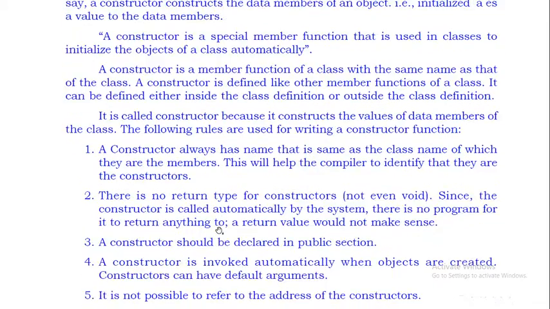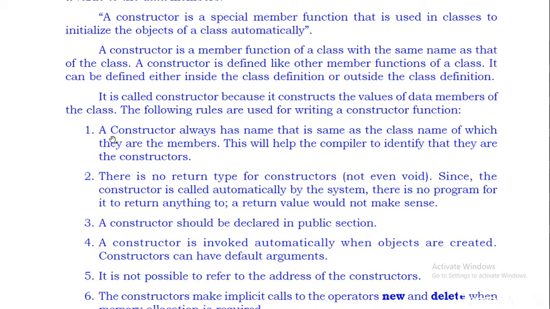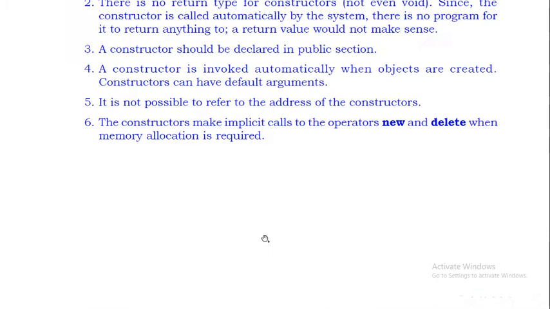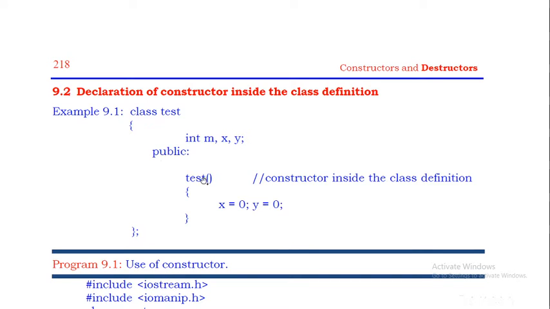See, there are 6 rules for writing the constructor. A constructor always has a name that is the same as the class name. So simply we can say the constructor name and class name should be the same. See in this example, the constructor name is test, and the class name is test.